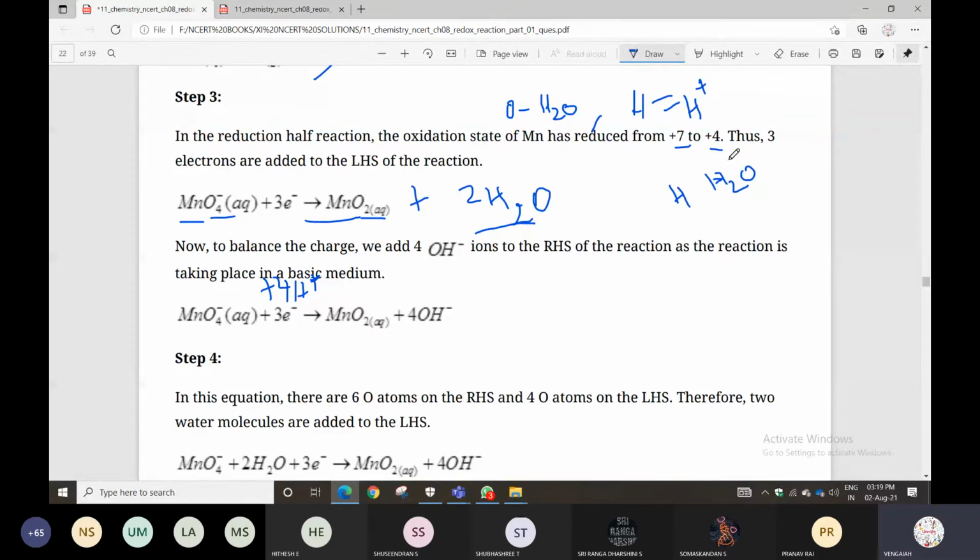So when balancing hydrogen, you add water molecules. How many hydrogens will be lesser? Next you can add OH minus ions. Which side can you add them? The side deficient in hydrogen. Balancing the hydrogen atoms by adding water molecules to the side having deficiency, and OH minus ions to the other side.